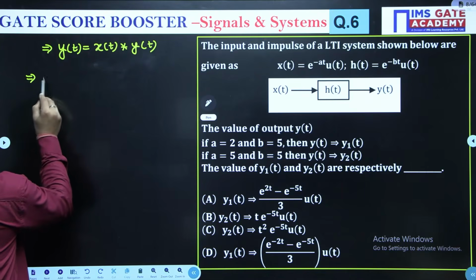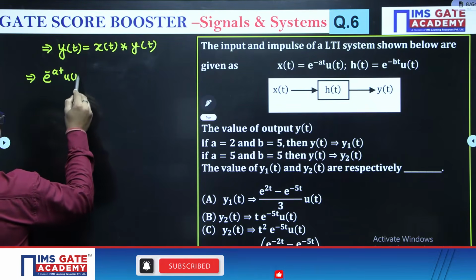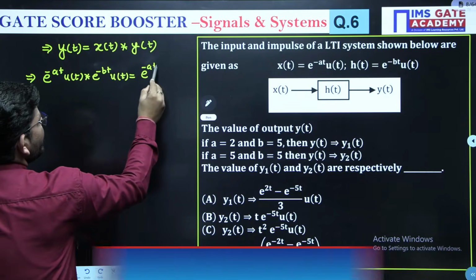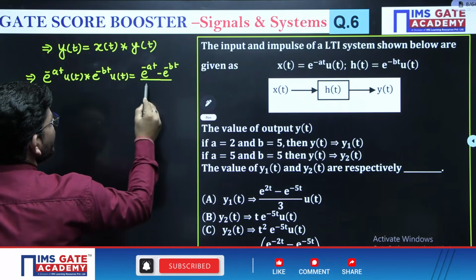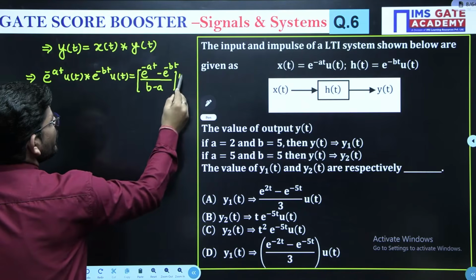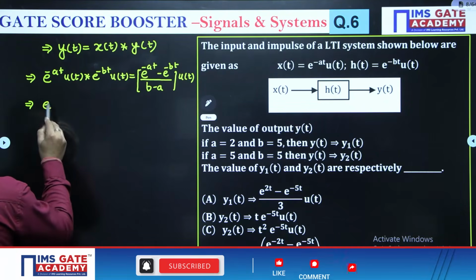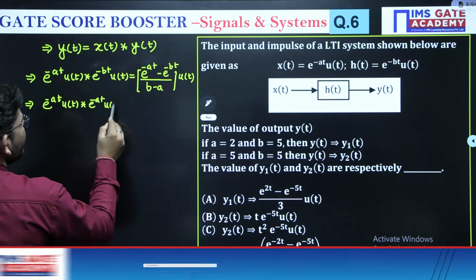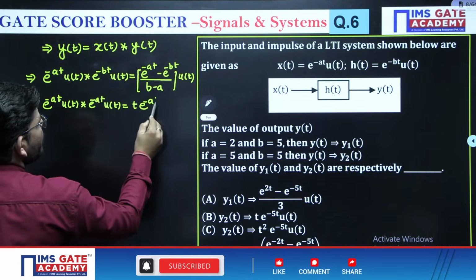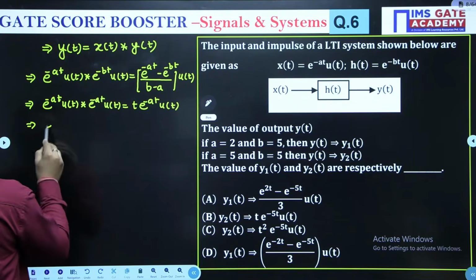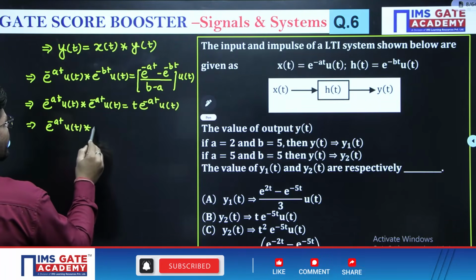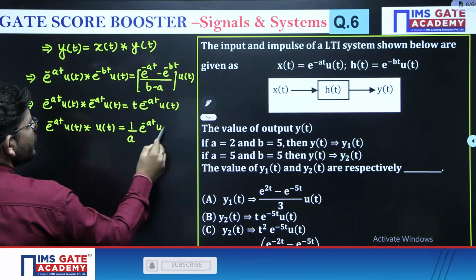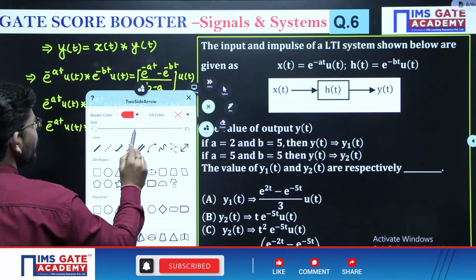So remember a few formulas. The convolution of e^(-at)u(t) with e^(-bt)u(t) is (e^(-at) - e^(-bt)) upon (b - a), times u(t). The convolution of e^(-at)u(t) with e^(-at)u(t) will be t e^(-at)u(t). The convolution of e^(-at)u(t) with only u(t), meaning b is 0, will give you 1 upon a times e^(-at)u(t). Correct?